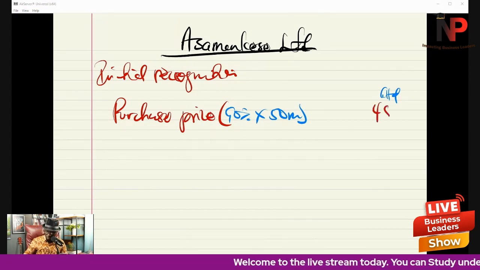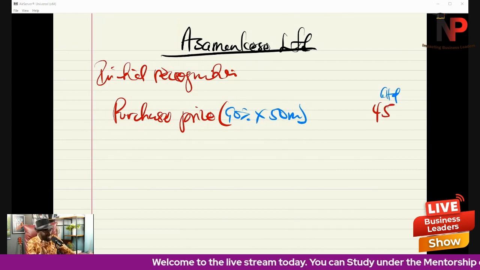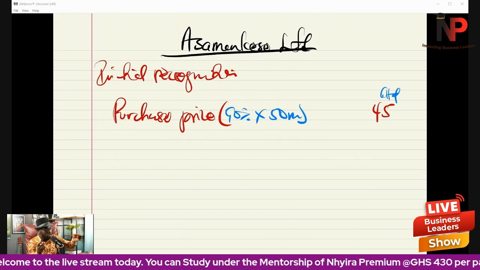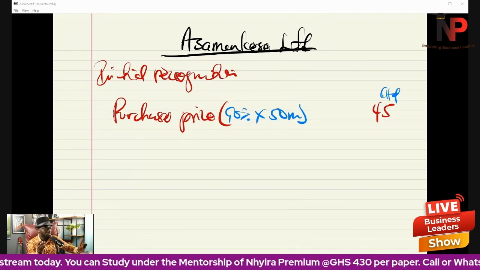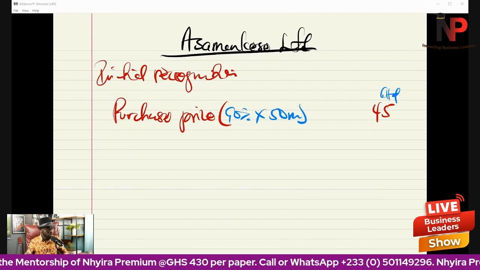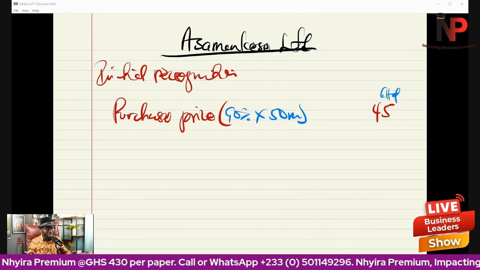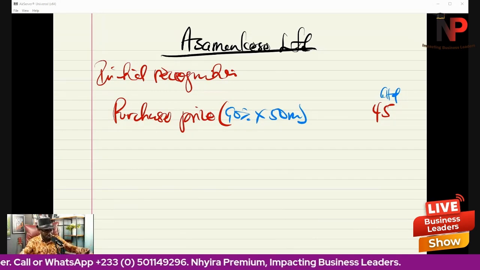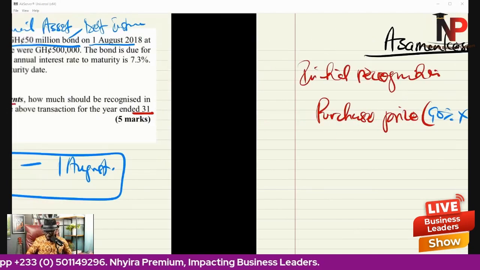So they paid 45 million for the bond. Even though they paid 45 million, the face value of the bond is still 50 million, because interest will be paid on the face value, the par value, which is the 50 million. Then let's go.